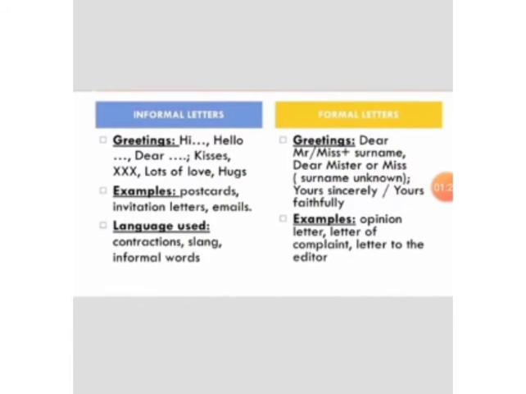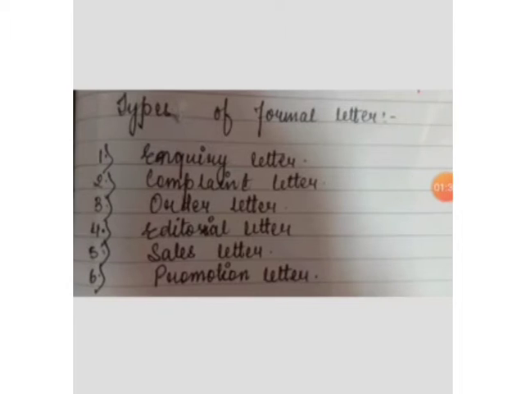For dealing with the formal letter, you need to know how many types of formal letter there are: the inquiry letter, complaint letter, order letter, editorial letter, sales letter and promotion letter. Inquiry letter, complaint letter, order letter and sales letter are used for business purposes. An editorial letter is a letter to the editor, and a promotion letter is used in jobs.